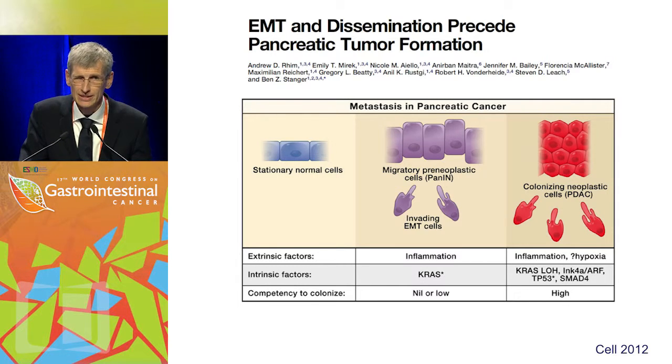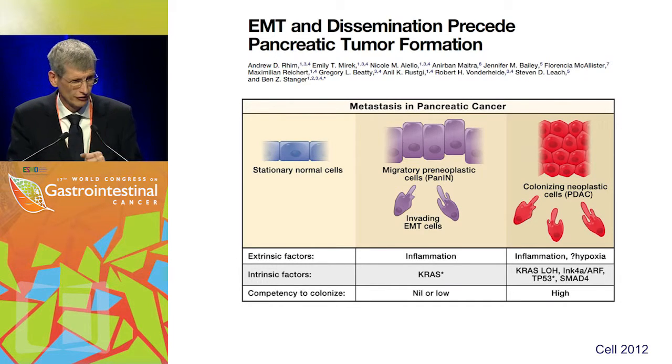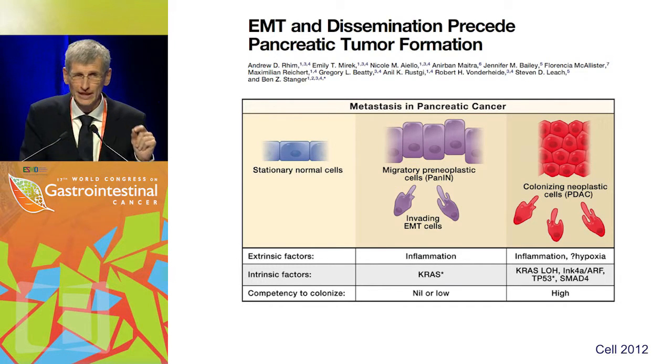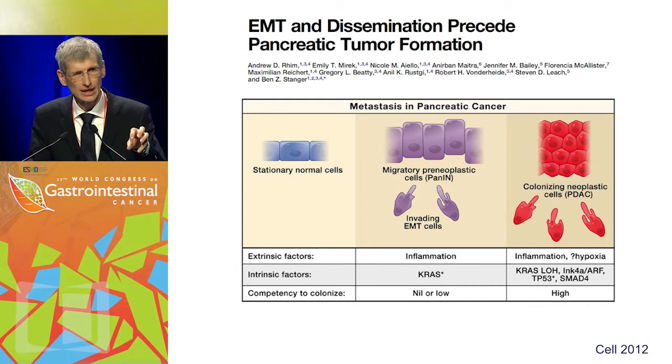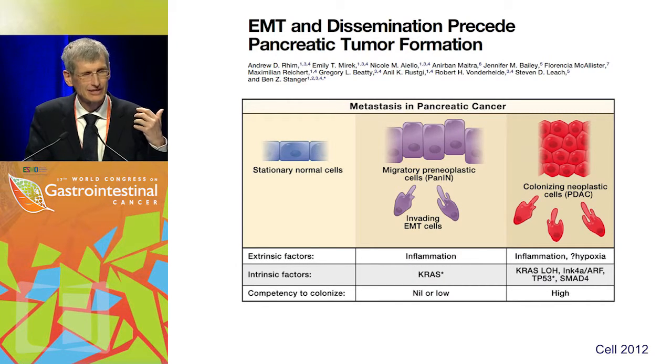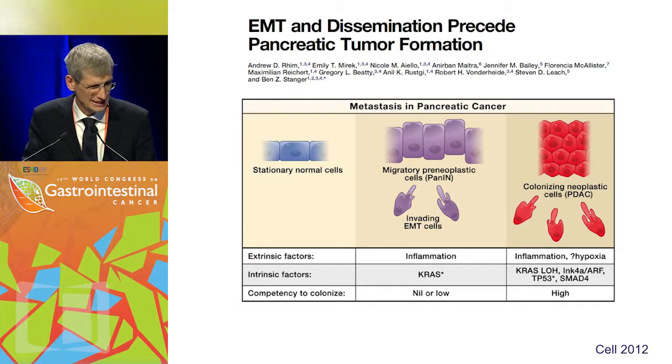And what they could show is that even PanINs, so the precursors you just heard about from Marco, already have the potential to undergo epithelial mesenchymal transition, EMT, and migrate. They actually do not have the potential to colonize. Only when you have a second hit, like a KRAS mutation or P53 mutation, can these cells localize later on, but there is a very early potential, even in the precursor lesions, to migrate as a prerequisite for metastasis.